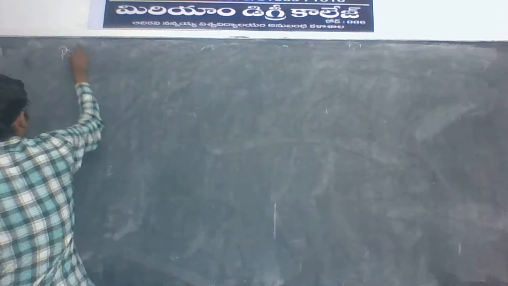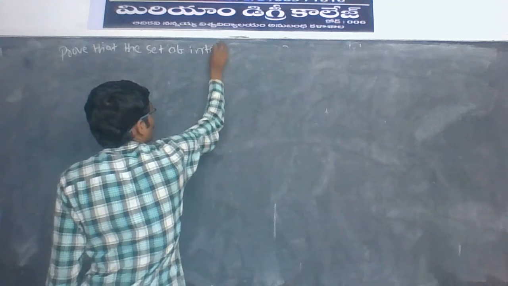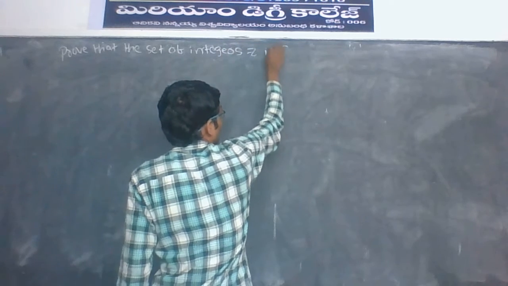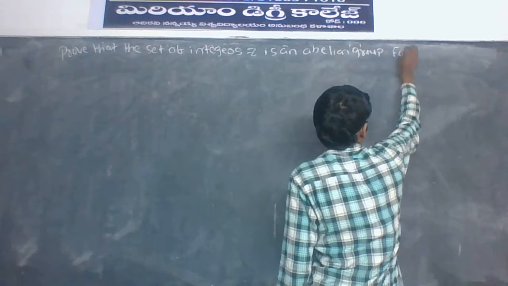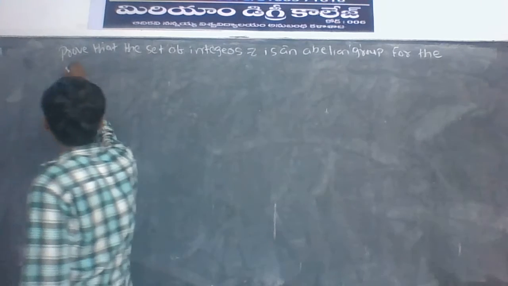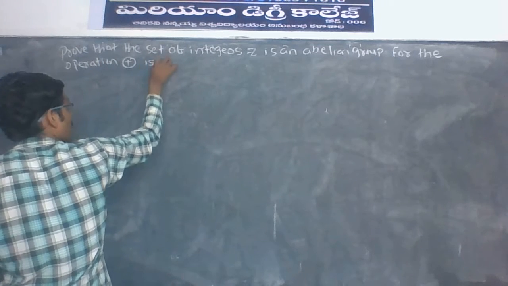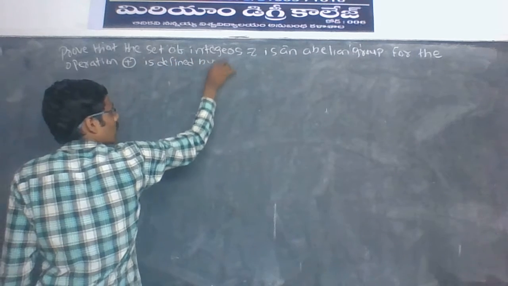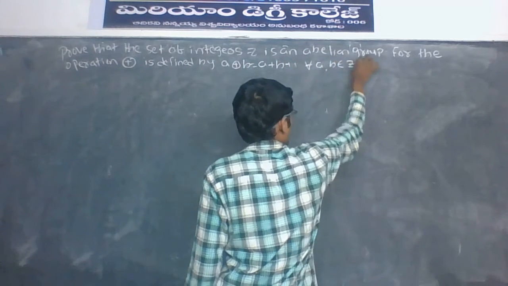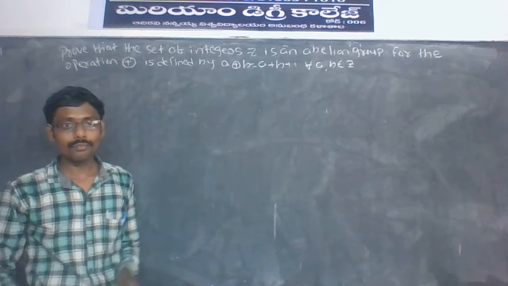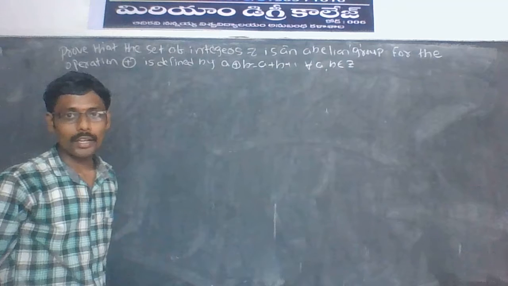Prove that the set of integers Z is an abelian group for the operation ⊕ defined by a ⊕ b = a + b + 1 for all a, b belongs to Z. Prove that Z is an abelian group.